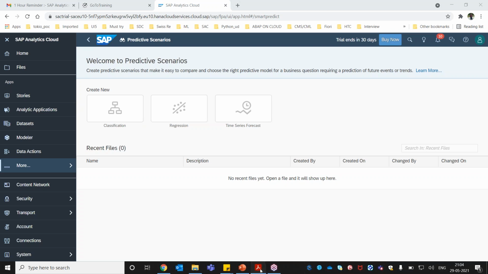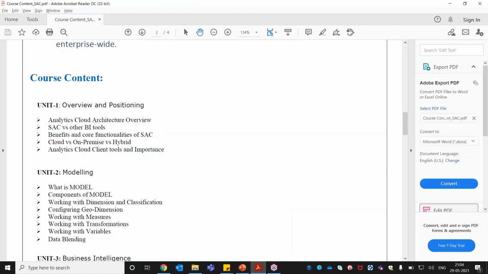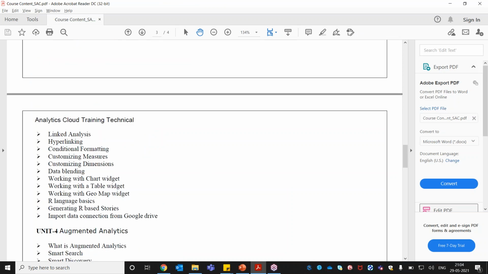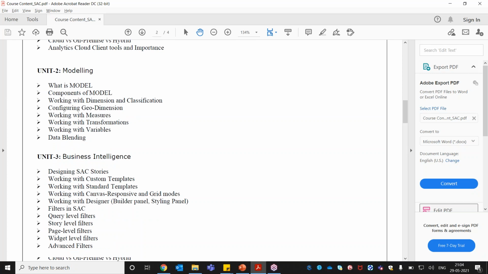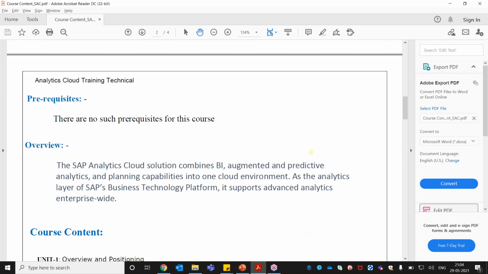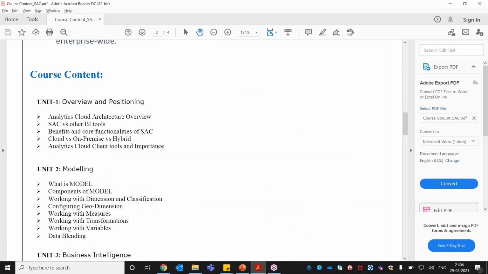I will also be uploading this course content in the slides, and I will share the slides with you. Only unit 1 is going to be the theoretical session. Apart from that, everything is going to be hands-on. I can say it's 90% hands-on, and only 10% is to understand the terminology which we are going to use in our tool.